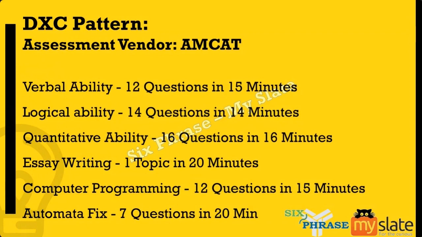Now, to get started, the verbal ability part is your verbal aptitude, wherein topics like antonyms, synonyms, sentence correction, and reading comprehension will be covered. Logical ability is nothing but your reasoning section, with topics like blood relation, direction sense, and so on. Quantitative ability is where time and work, probability, permutation, combination, and all those things will be covered. The next one is your essay writing section, wherein a particular topic will be given.